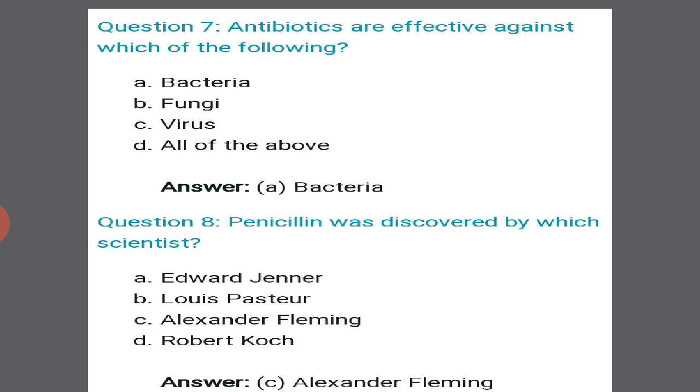Okay. Next, penicillin was discovered by the scientist: option A, Edward Jenner; option B, Louis Pasteur; option C, Alexander Fleming; option D, Robert Koch. It is Alexander Fleming, the right answer.